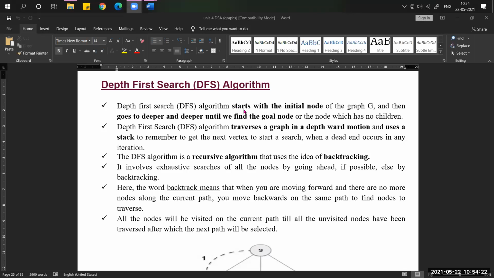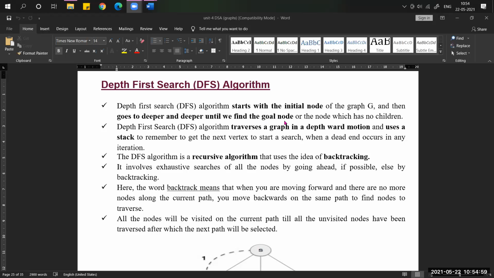So from where you have to start the traversing? From the initial node, the starting node. Or if you want to choose another node, yes, you can choose another node also, but the point here is you have to traverse all the nodes with the DFS algorithm only. How will DFS traverse from one node to another node? It goes deeper and deeper until we find the specific goal.